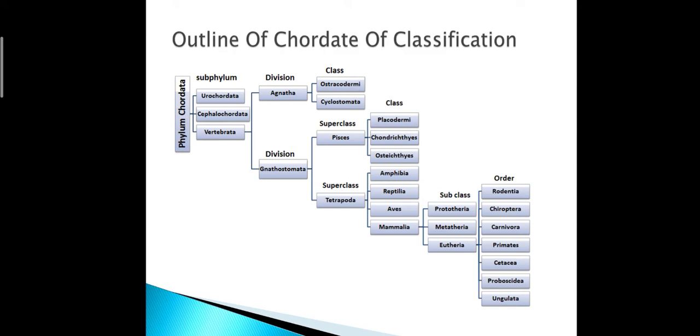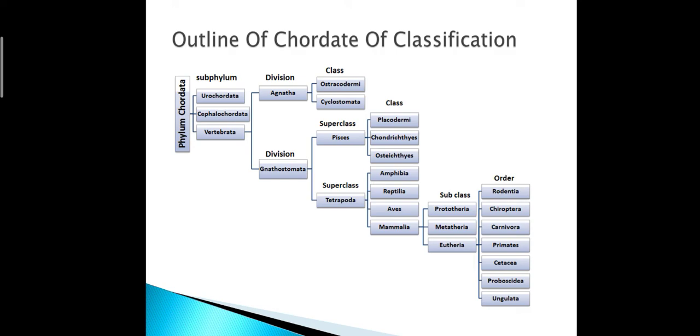Eutheria is called as advanced mammal. Actually, Prototheria means primitive mammals, Metatheria means moderate mammals, and Eutheria means advanced mammals, which is again divided into following orders. They are Rodentia, Chiroptera, Carnivora, Primates, Cetacea, Proboscidea, Ungulata.